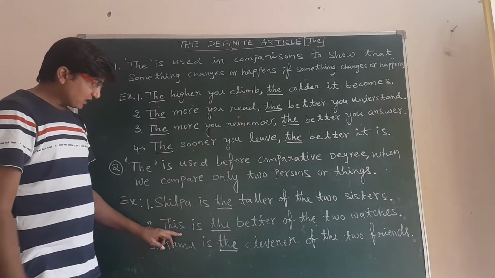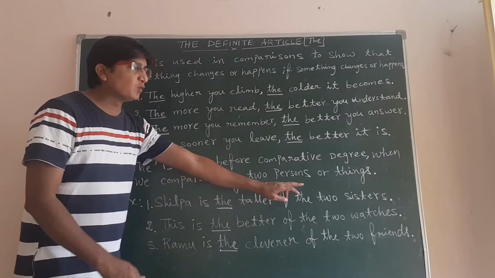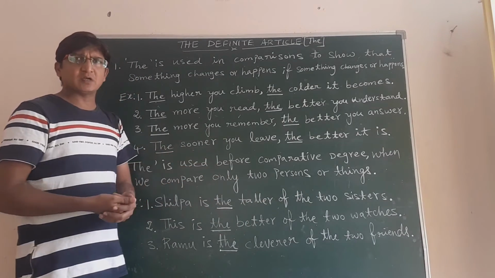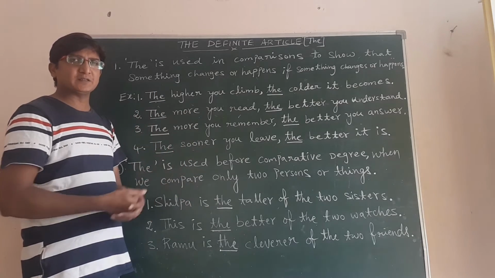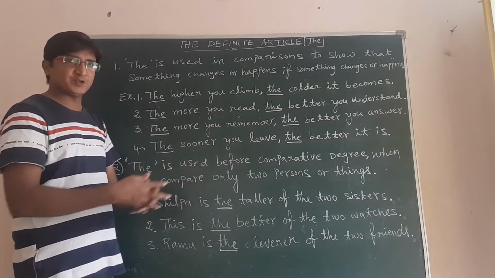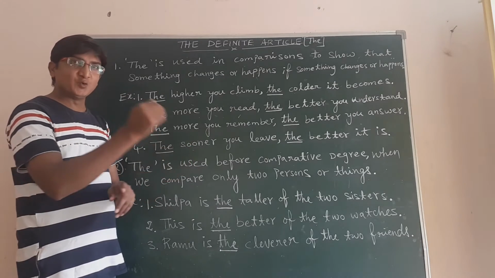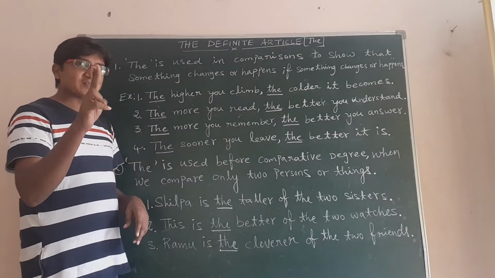Look at the second example: this is the better of the two watches. Suppose I have a son and I brought two watches for him on his birthday. I gave him the two watches and told him to choose only one. He had only two watches, not more.